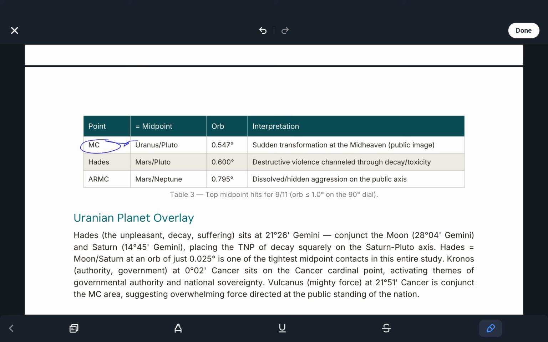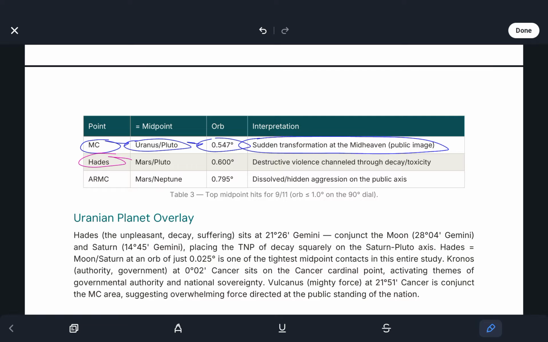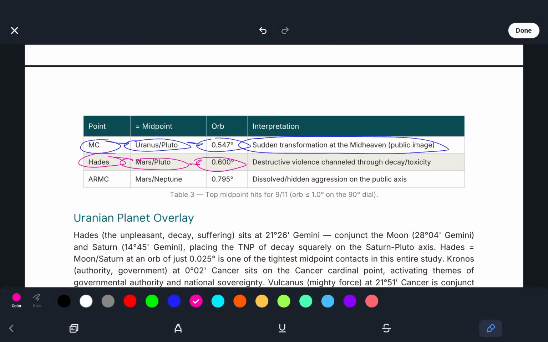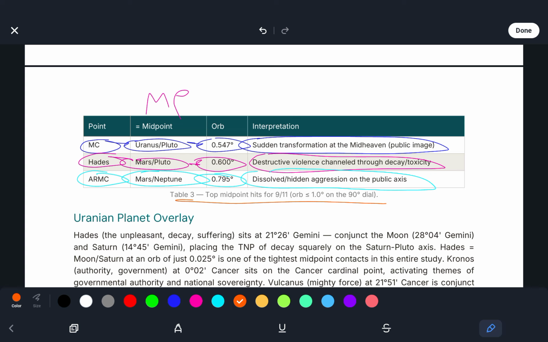The MC on Uranus-Pluto, with an orb of 0.547 degrees, sudden transformation at the midheaven, public image. Hades on the Mars-Pluto midpoint, orb of 0.600 degrees, destructive violence channeled through decay, toxicity. And ARMC on Mars-Neptune, 0.795 degrees, dissolved hidden aggression on the public axis. So these are the top midpoint hits for 9/11, with an orb of less than 1.0 degrees on the 90 degree dial.